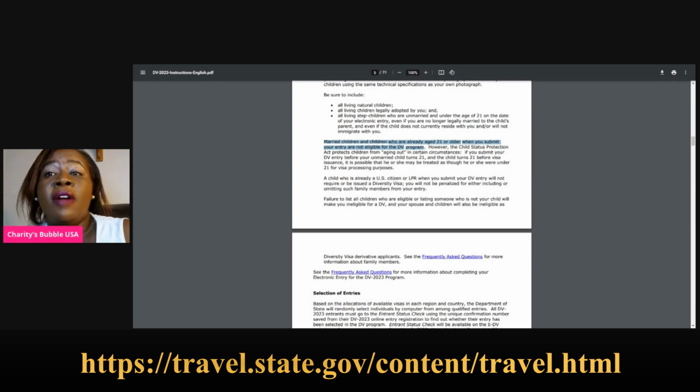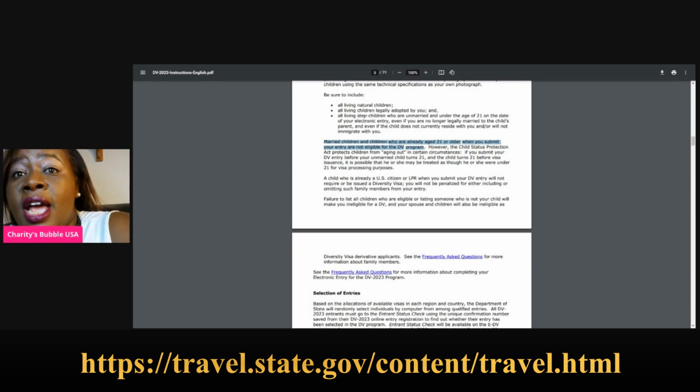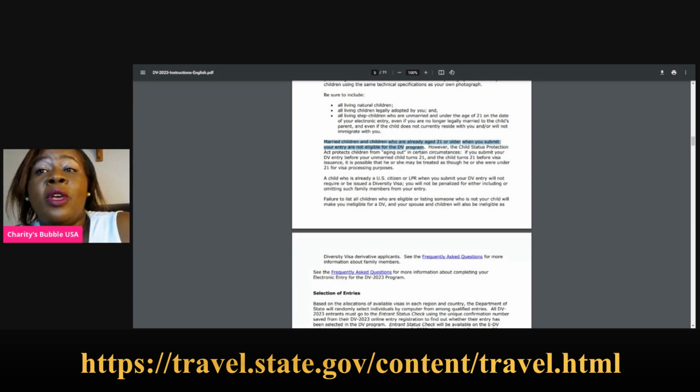However, the Child Status Protection Act protects the children from aging out. What do I mean by aging out? For example, you submitted your entry before your unmarried child turns 21. Maybe in this month, in October, they are 21, but by January they will be 22. And the child turns 21 before the visa issuance. No, hold on. Let me go back there.